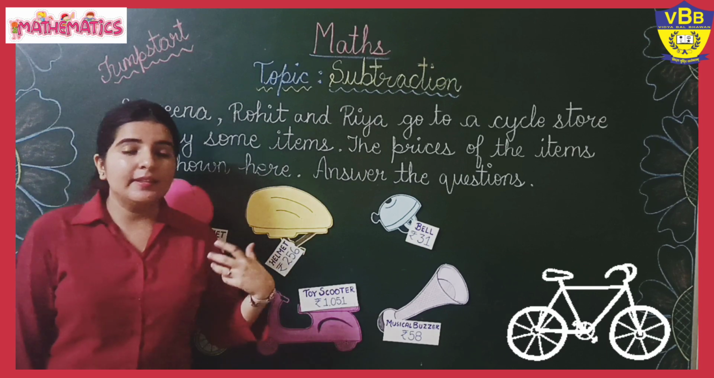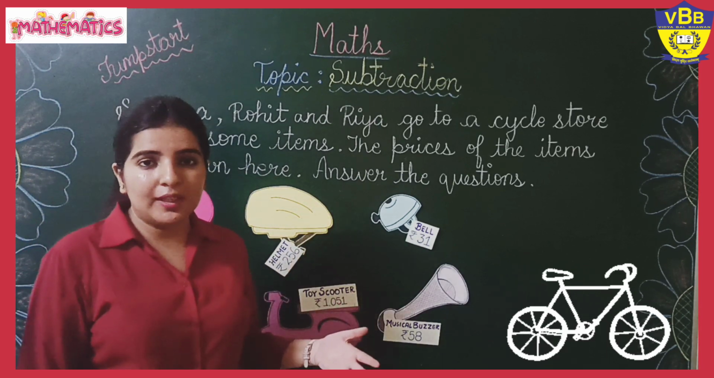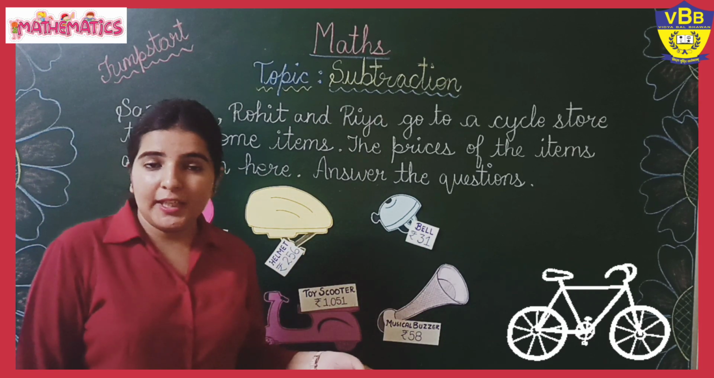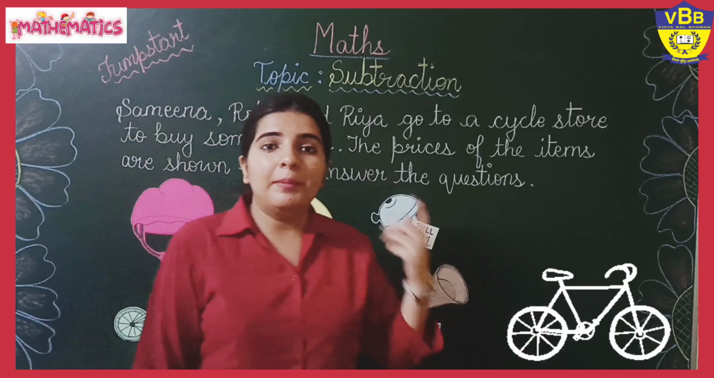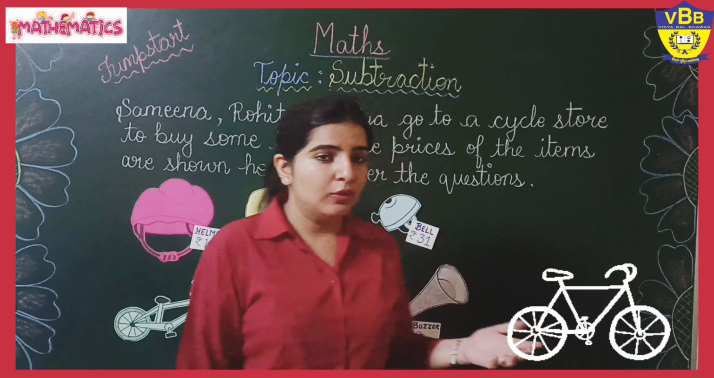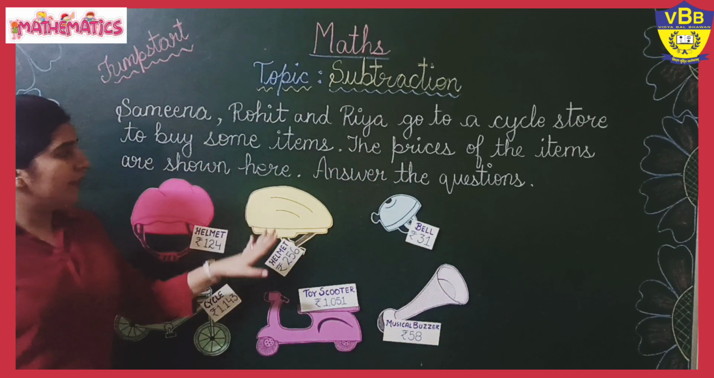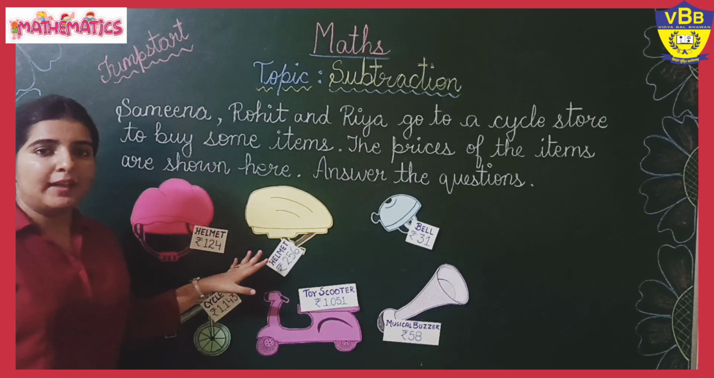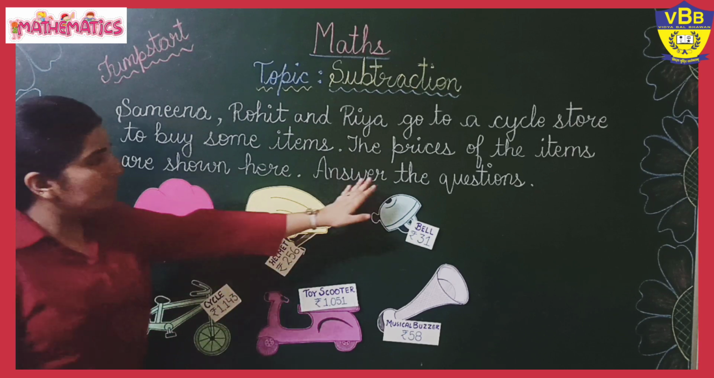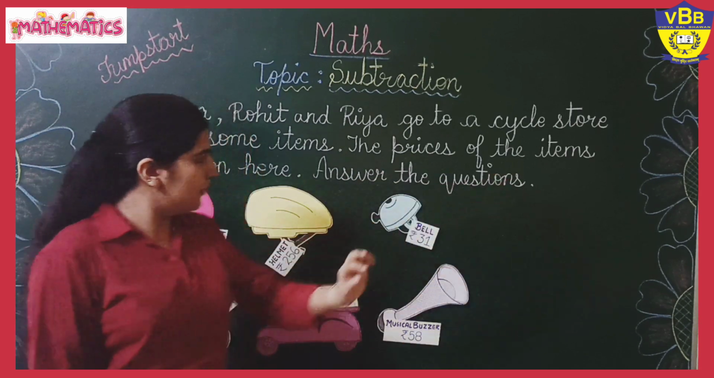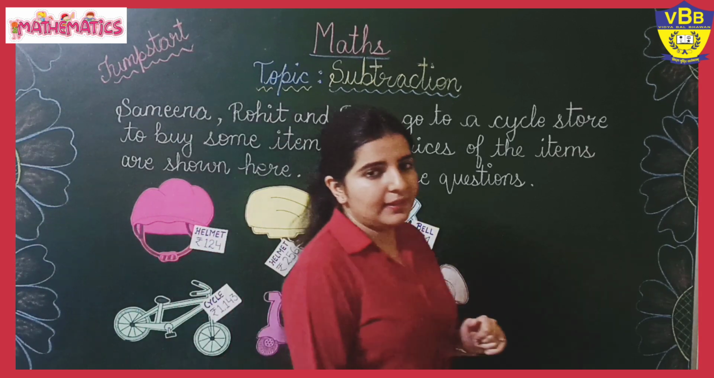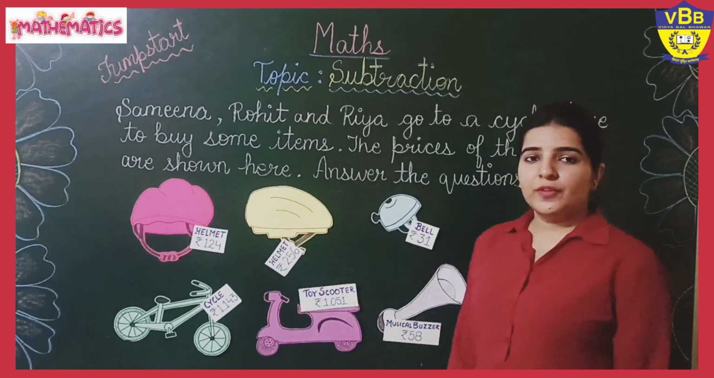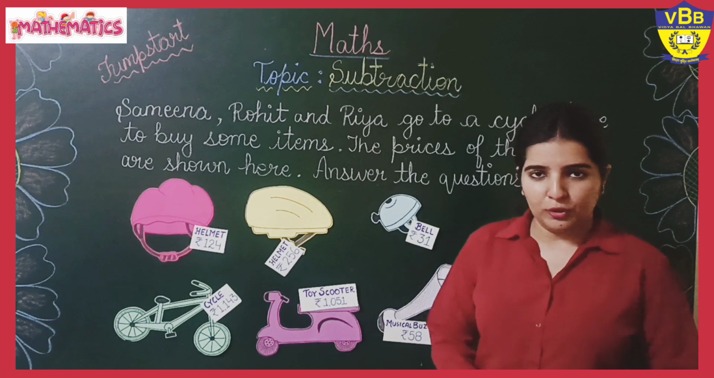Nowadays our safety is also very important for us. Whenever we are playing, cycling, or doing anything, we have to think about our safety also. So they went to a cycle store to buy a few items. The prices of the items are shown here. These are the items which are already shown in your book.